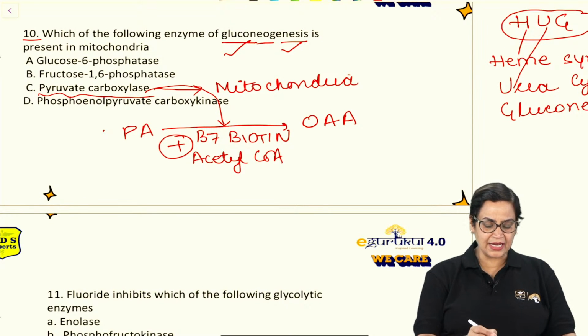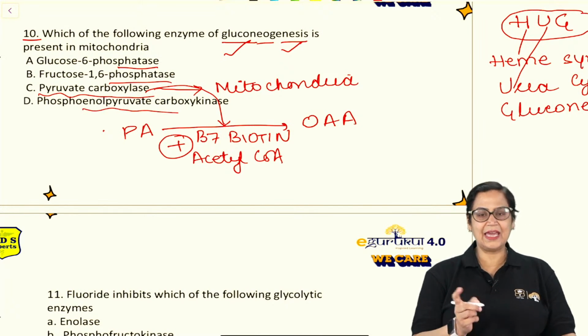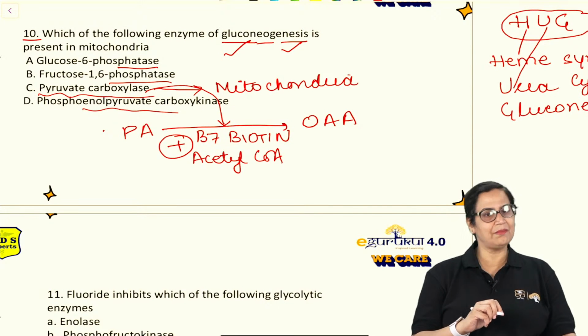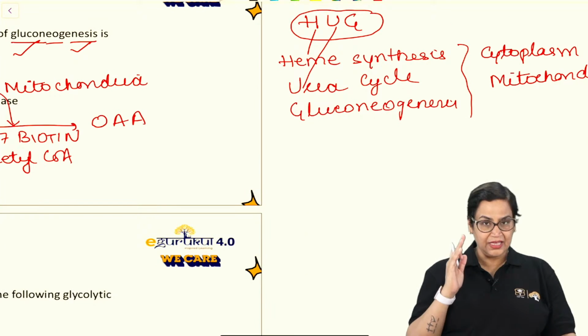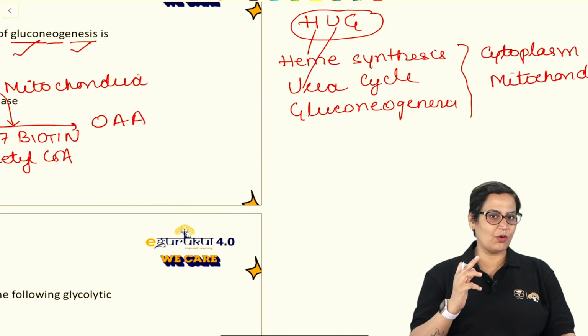Rest, if you look at the other reactions, glucose 6-phosphatase is in the cytoplasm, fructose 1,6-bisphosphatase again in the cytoplasm, and PEPCK again in the cytoplasm. So this is the only enzyme of gluconeogenesis present in mitochondria. And this mnemonic you have to remember: heme synthesis, urea cycle, and gluconeogenesis. These are the three processes in our body which occur in two organelles.